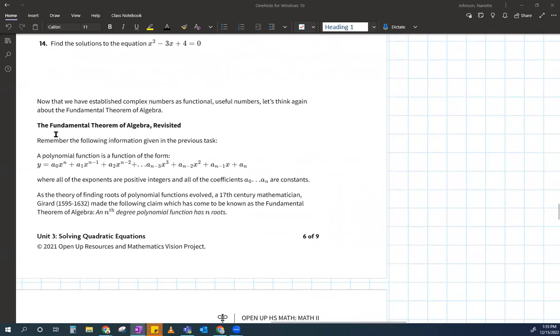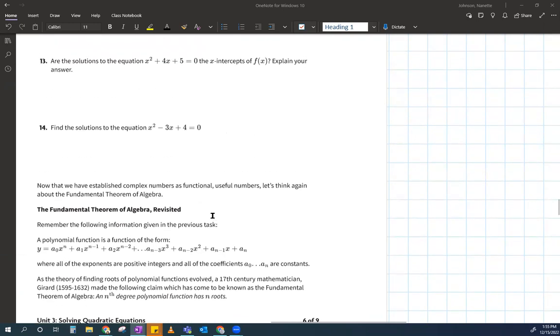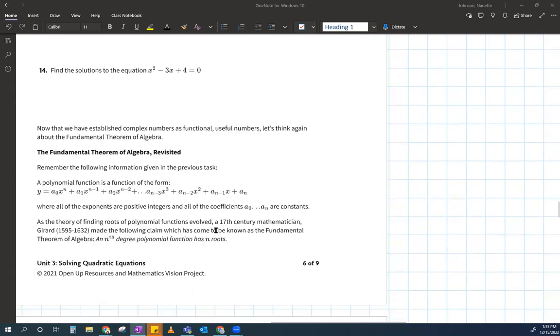Okay, last thing. So the fundamental theorem of algebra revisited. We talked about whenever we are looking at a polynomial of, say, 10th degree, that means it's going to have 10 roots. Now here, notice it doesn't say what kind of roots those are. And now you know that some of those roots could in fact be complex or imaginary.